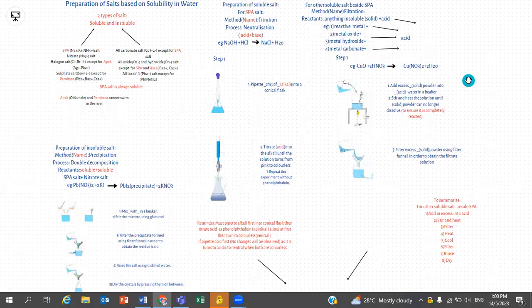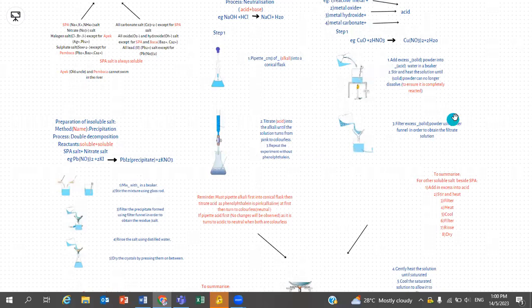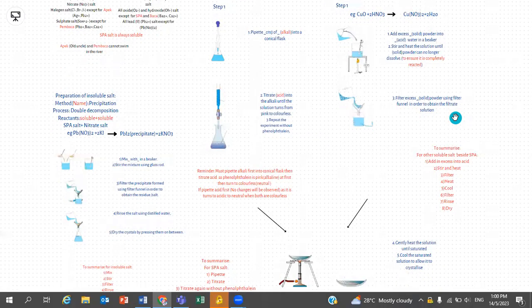Number 1, we add excess solid powder into acid in a beaker. Number 2, we stir and heat the solution until no more powder can dissolve. This is to ensure it is completely reacted. Number 3, we filter the excess solid powder using a filter funnel to obtain the filtrate solution.